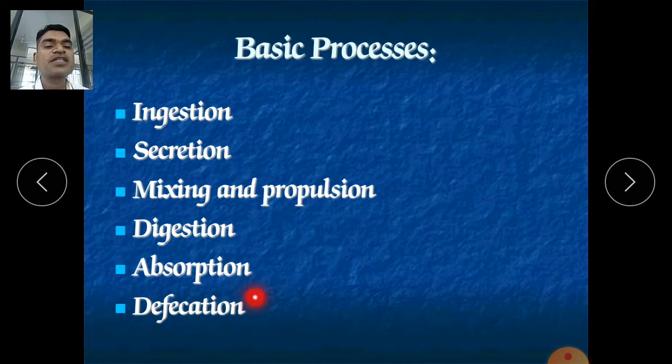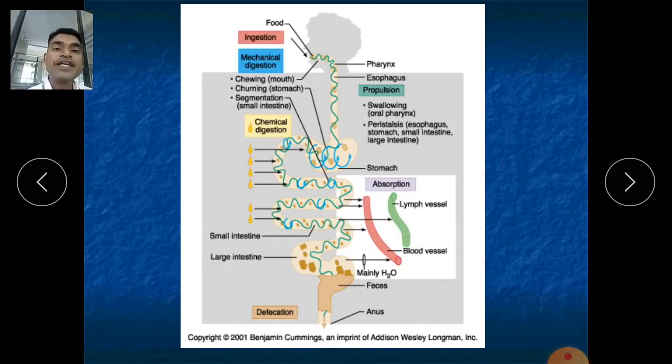After absorption there is the last process, called defecation. Defecation is also called excretion, or evacuation of the bowel. Now which organ deals with defecation? The organs are the rectum and anus. The internal part is the rectum and the external part is the anus. It evacuates the bowel, meaning it empties the colon, the sigmoid colon. Proctology is the study of the structure, function and diseases of the rectum and anus.